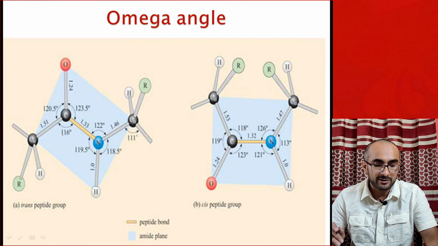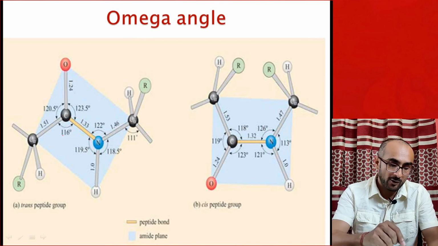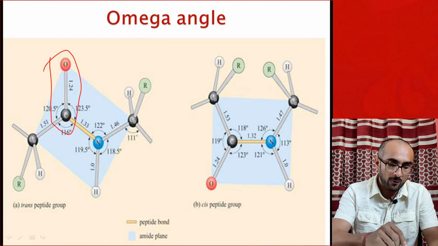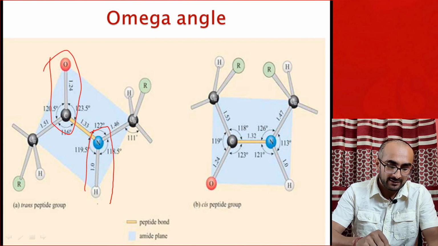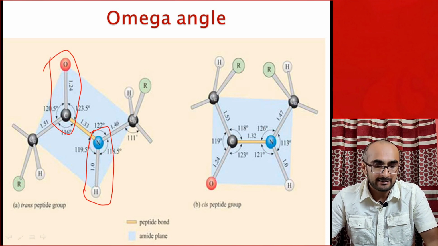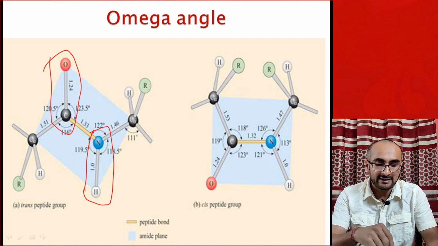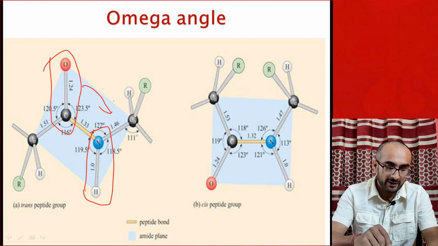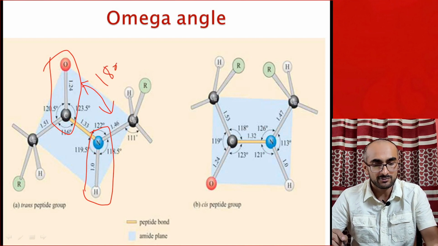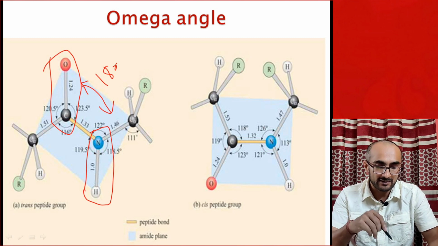And the bond angle which represents between planes of carbonyl oxygen of peptide bond CO and NH, this is designated as omega angle. Means if CO and NH lie in opposite planes, the angle between them is 180 degree. This is called trans configuration. So CO and NH are facing opposite sides, and the peptide bond is trans configuration.